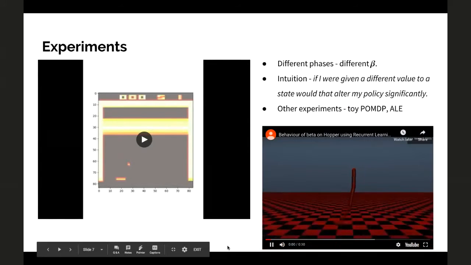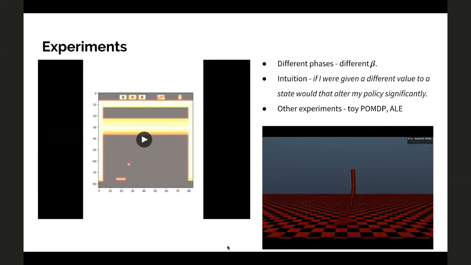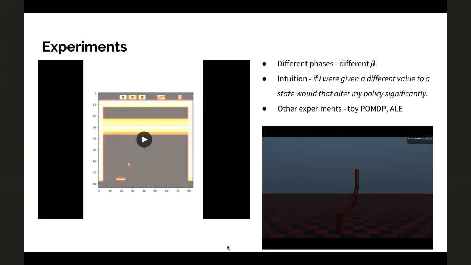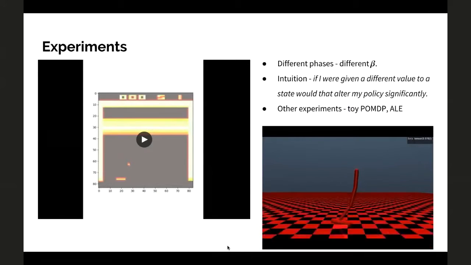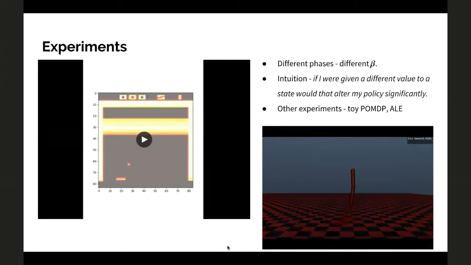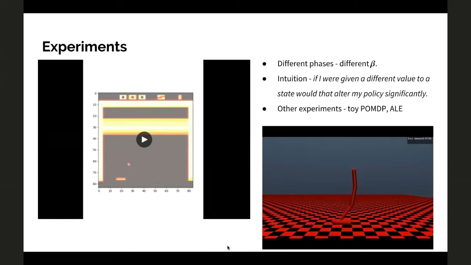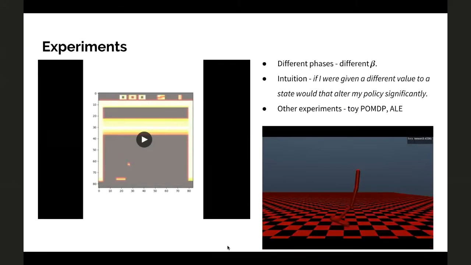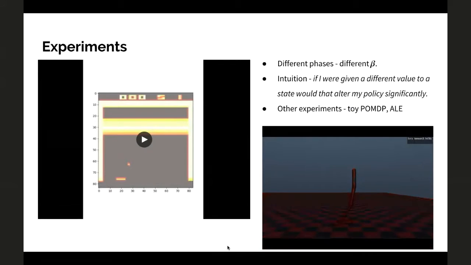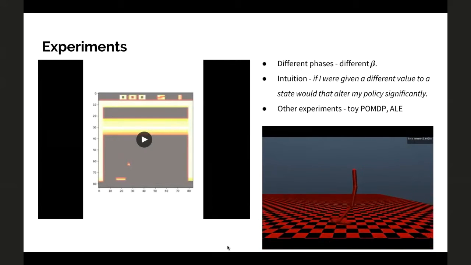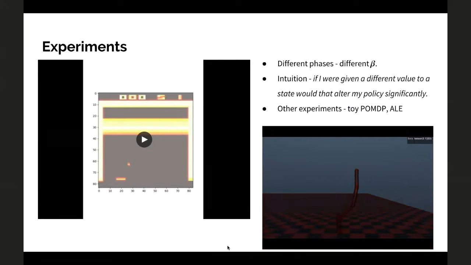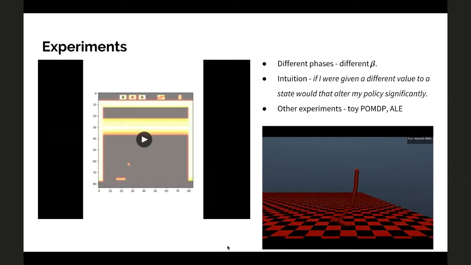So this is on Hopper. The brighter the screen is, the higher the intensity, the higher the value of beta. There are various phases here. When the hopper wants to jump from the ground, it identifies that this particular state is important and emphasizes an update for that state more, hence the value of beta is higher.